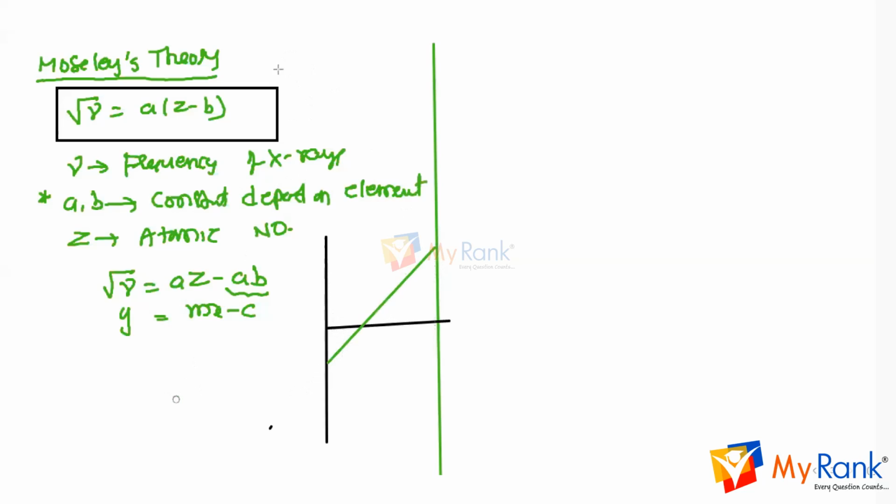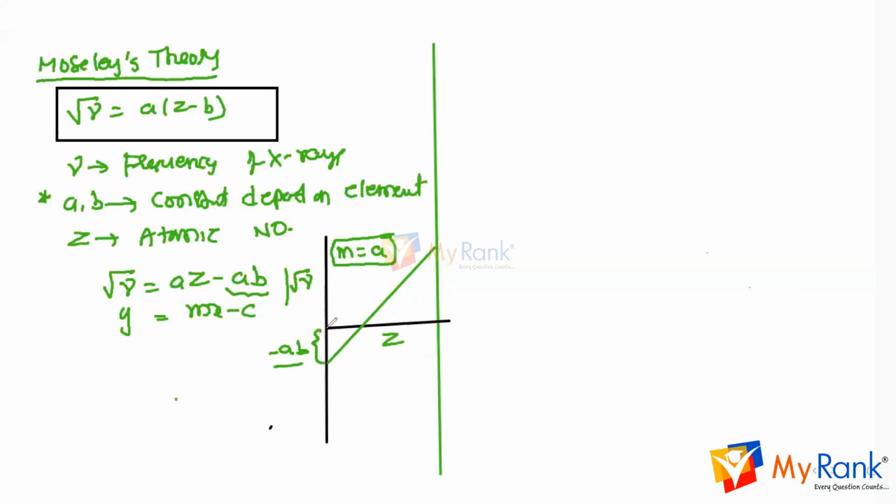And the slope is negative here, minus AB. And the slope m is equal to how much? Simply the A is clear, the slope. This one is root nu and this one is Z, and the slope is equal to A. The slope m is equal to A, and the intercept is minus AB, a negative intercept.